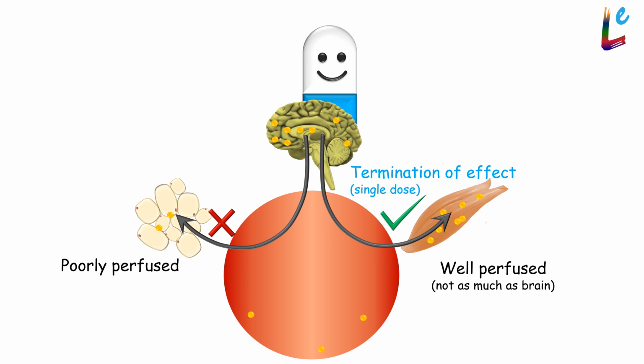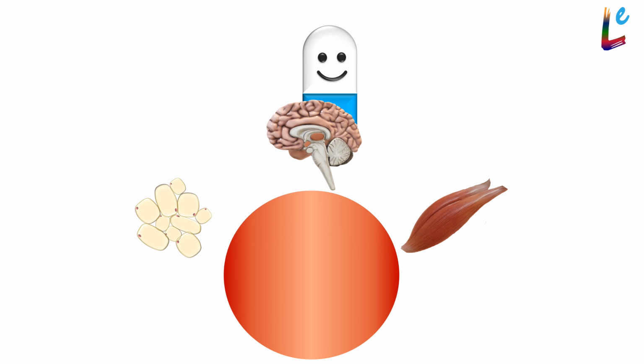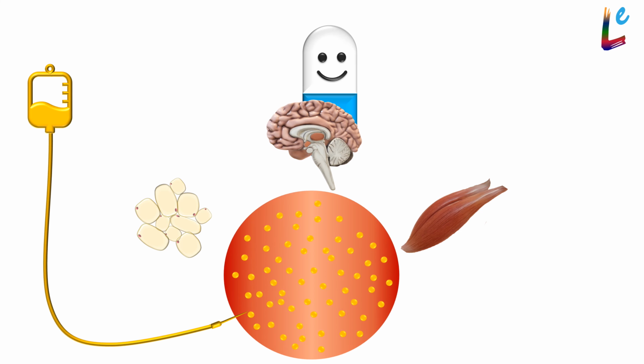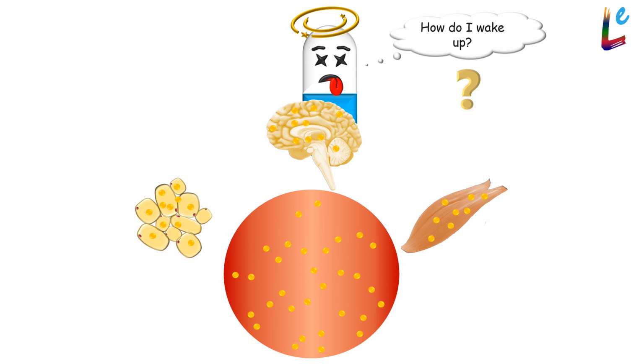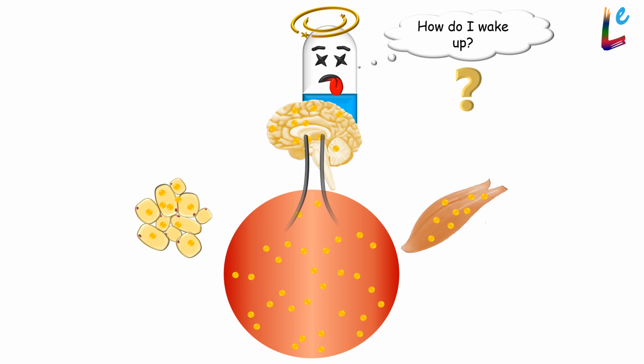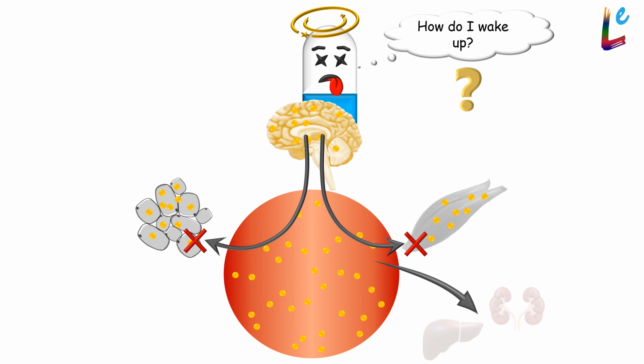plays a major role. But with repeated doses or prolonged infusions, fat becomes a major reservoir of the drug. In such a situation, to terminate the action of the drug in the brain, redistribution into fat or muscle is no longer the primary option because the concentration of drug in these tissues is already high. Here, the drug has to be removed from the plasma by metabolism or excretion so that molecules can move out